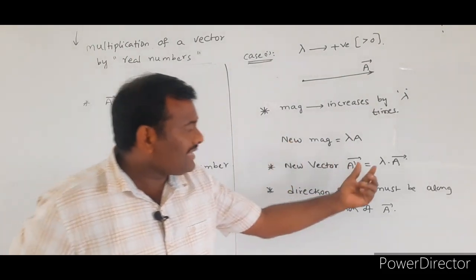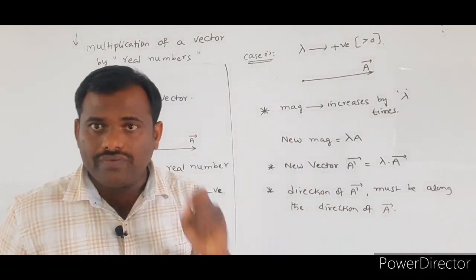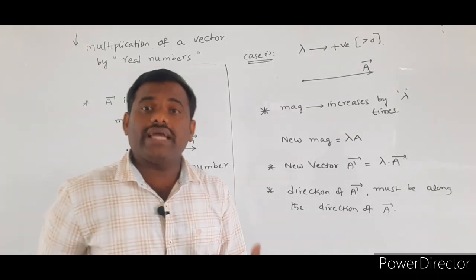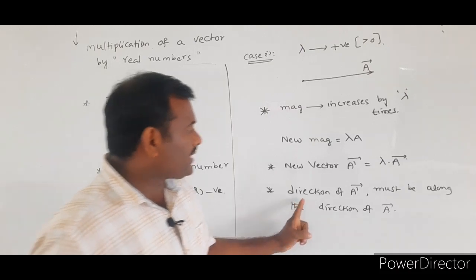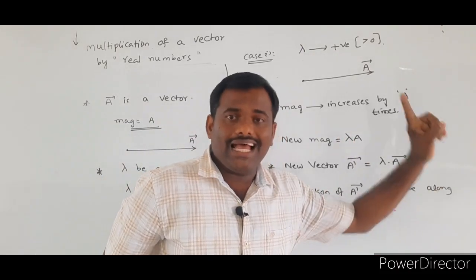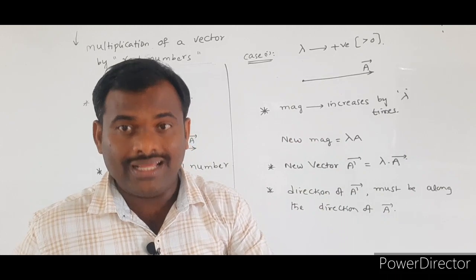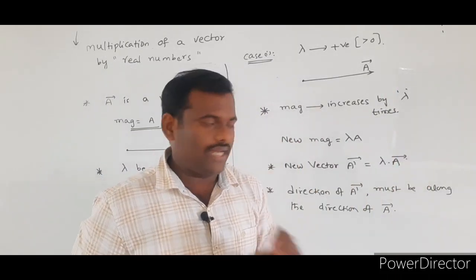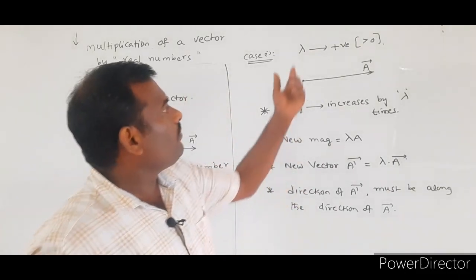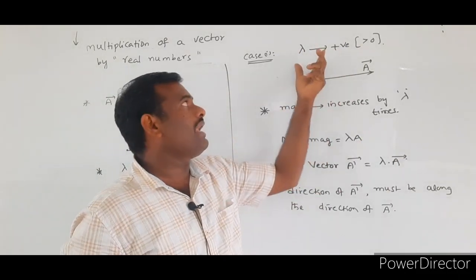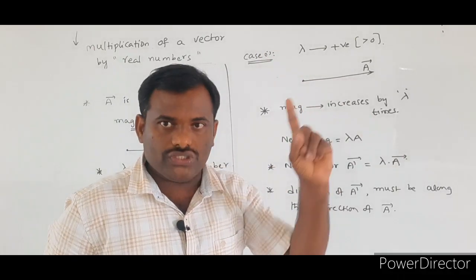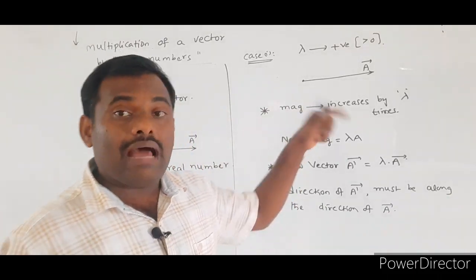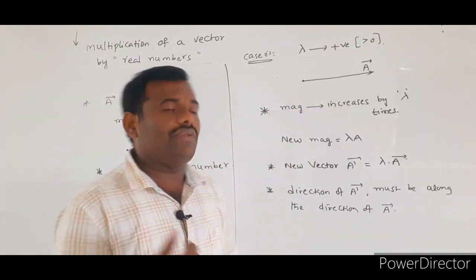So whenever lambda takes only the positive values, the direction of the new vector A dash bar must be along the direction of the vector A bar. This is case 1, when the real number lambda takes only the positive values.